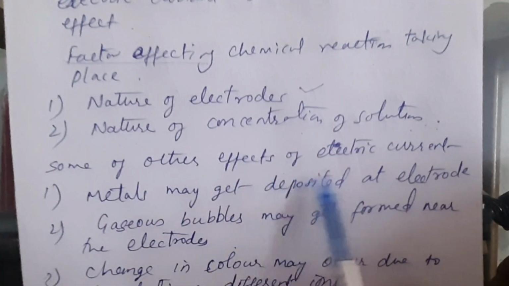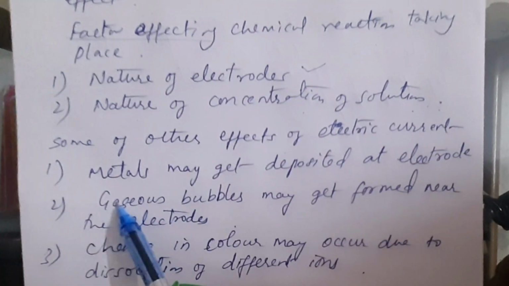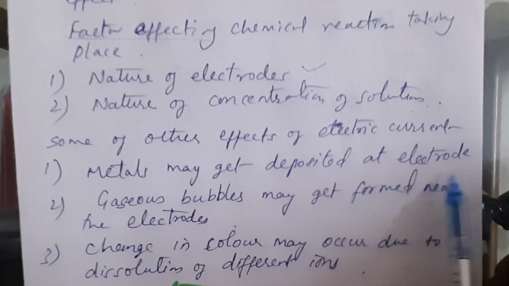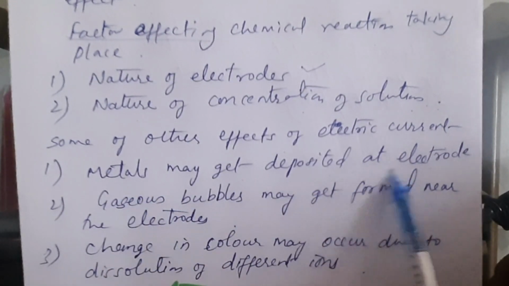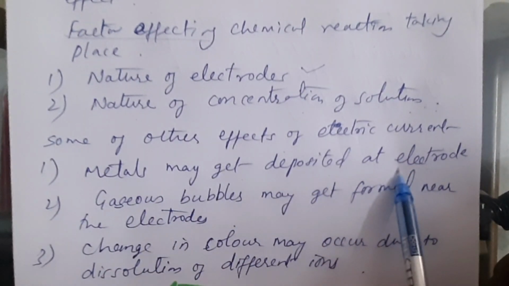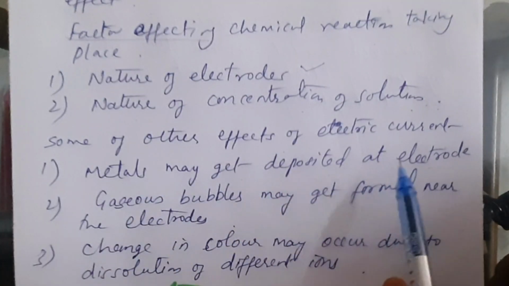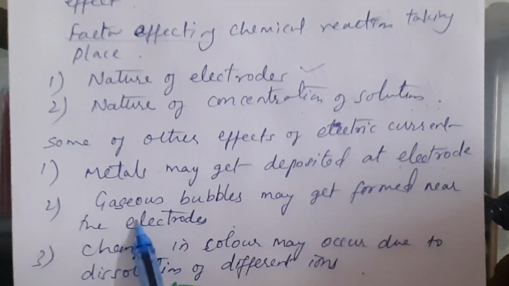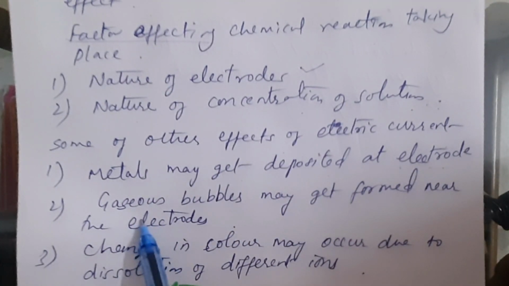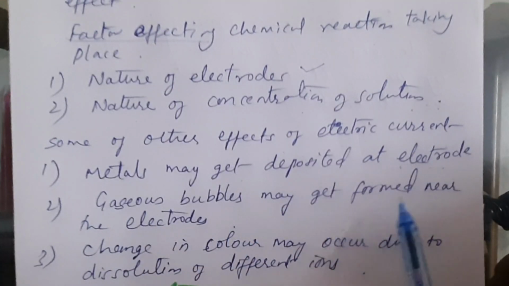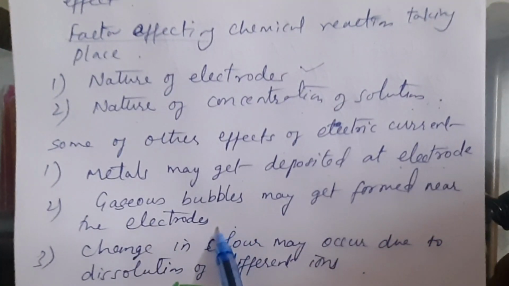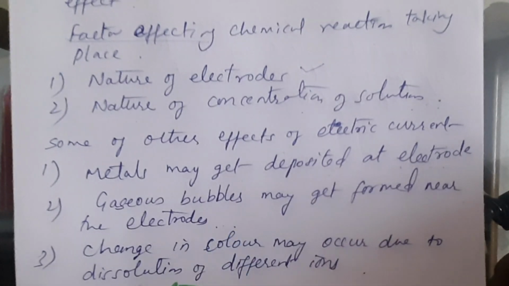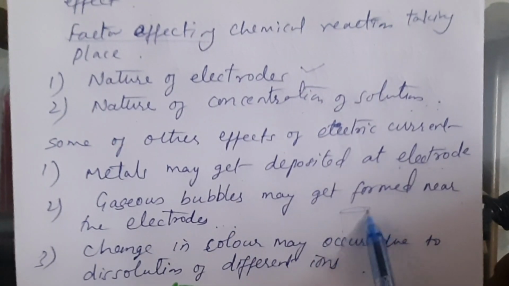And some other effects of electric current. Metal may get deposited at the electrode. When we pass current, as the electrolyte has a certain metal, that may get deposited at the electrode. The second observation is that gaseous bubbles may get formed near the electrodes. There may be formation of gases, formation of bubbles. Change in color may occur. That is, we have taken an electrolyte.